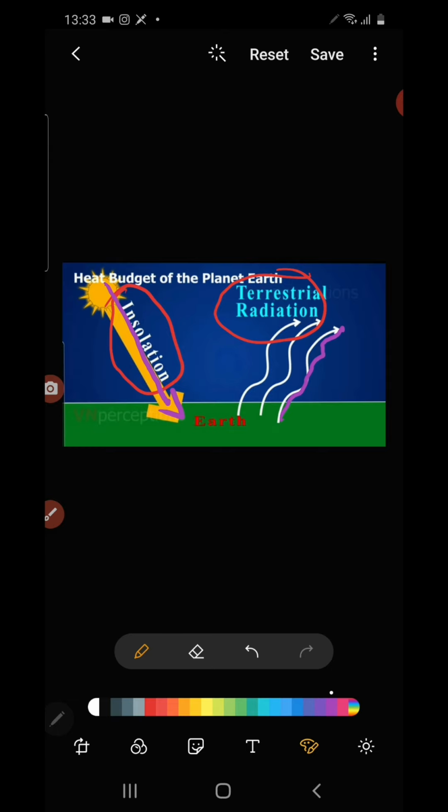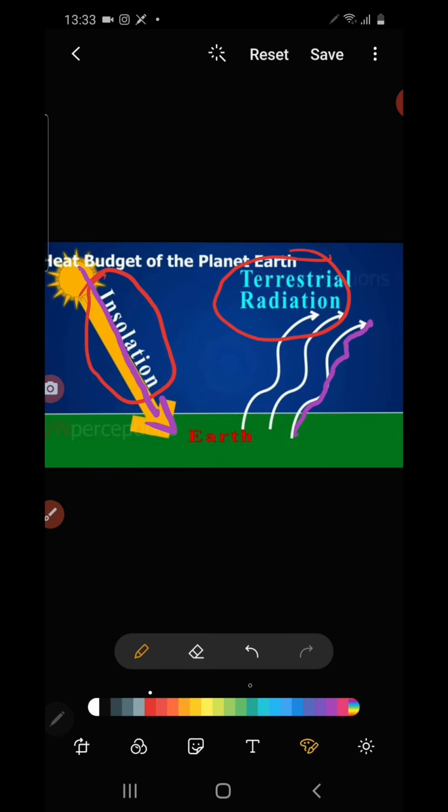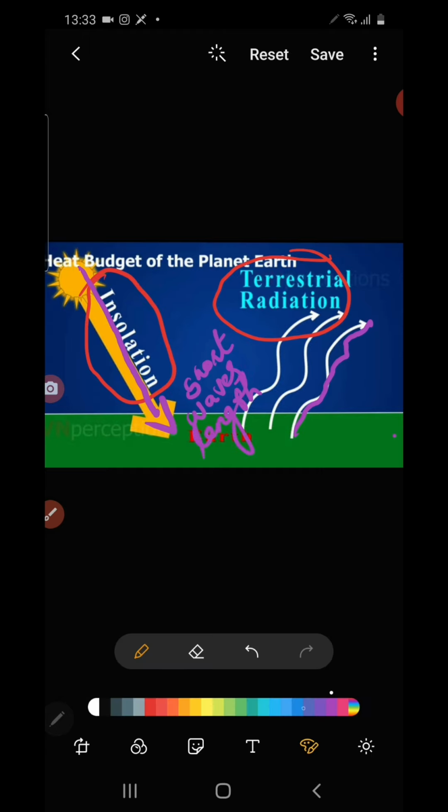Clear? So insolation is always short wavelength, because it does not cover a larger distance. It travels as short wavelength. Insolation is always short wavelength, and terrestrial radiation is always in the form of long wavelength. Clear for you?